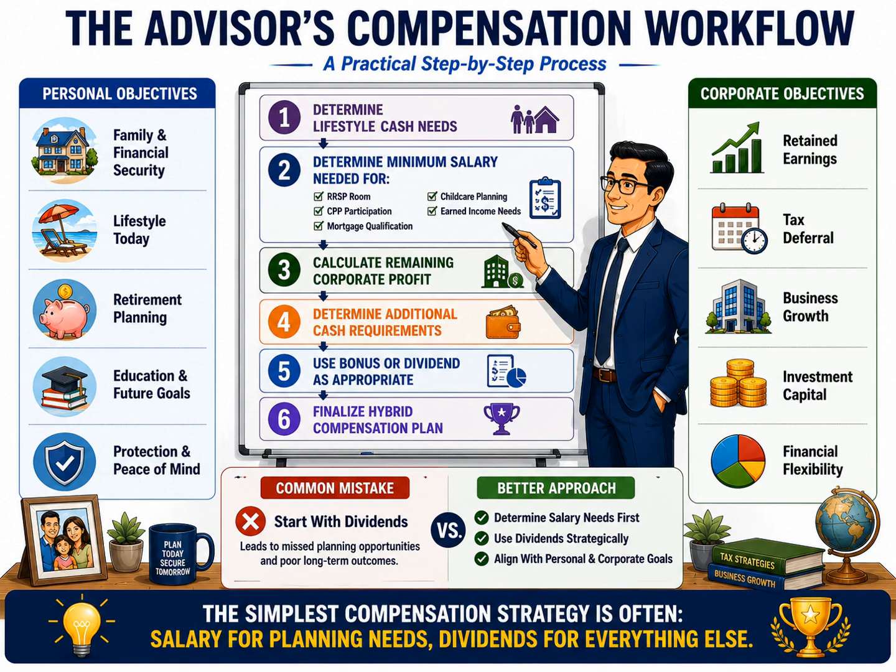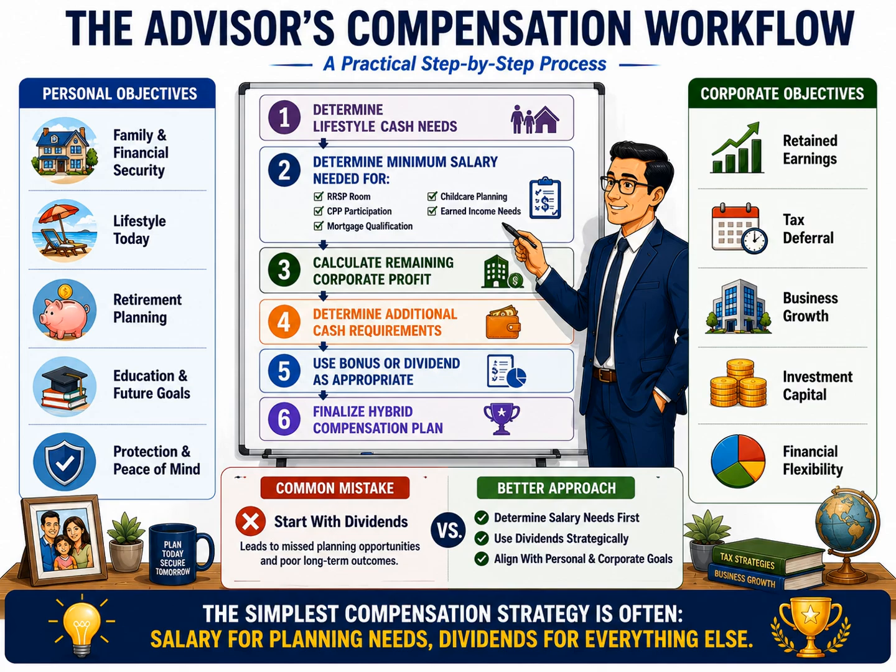Now look at the right side of the slide. In addition to personal objectives, advisors must also consider corporate objectives. These may include retained earnings, tax deferral opportunities, business growth, investment capital, and overall financial flexibility within the corporation. The best compensation plans balance both sides of the equation.